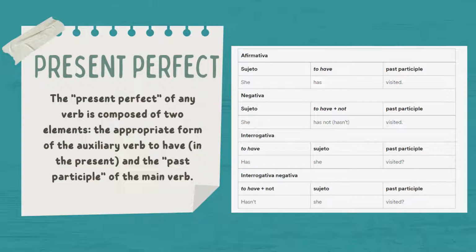The interrogative sentences are made up of to have, subject, and past participle. For example: has she visited? The interrogative negative is made up of to have plus not, subject, and past participle. For example: hasn't she visited?